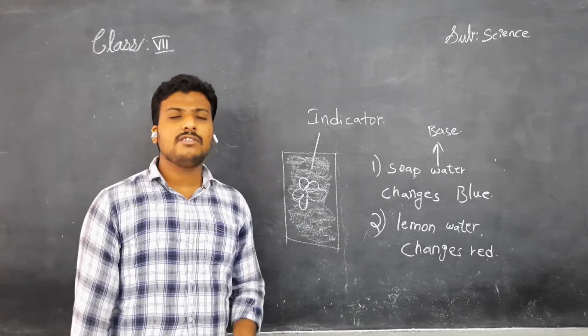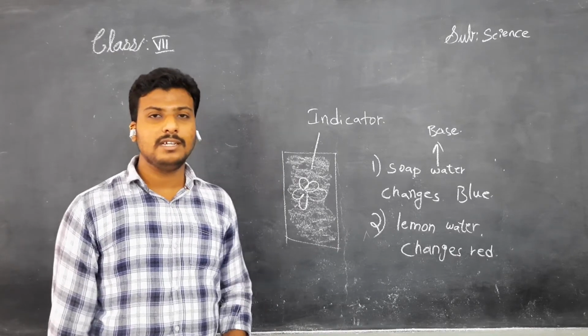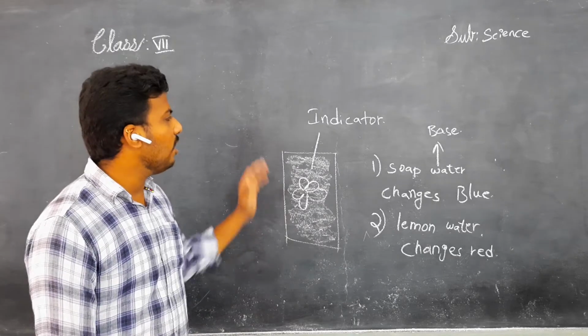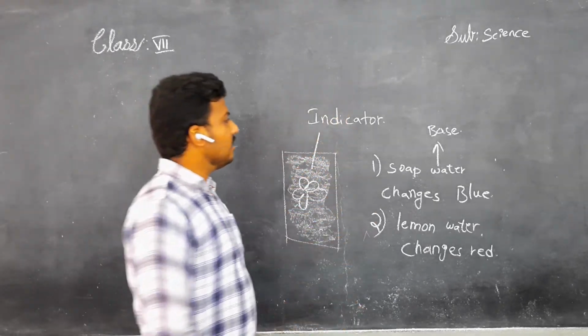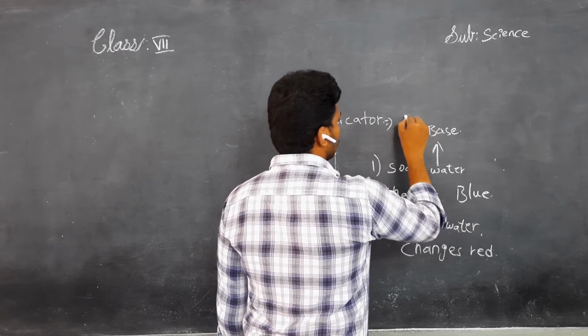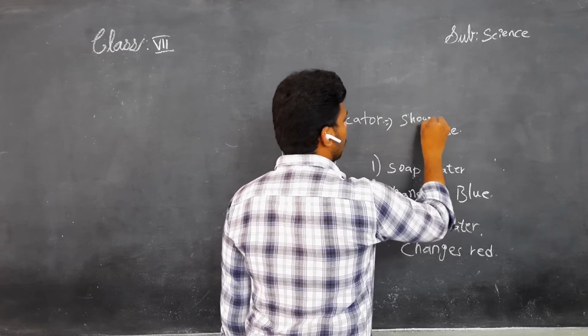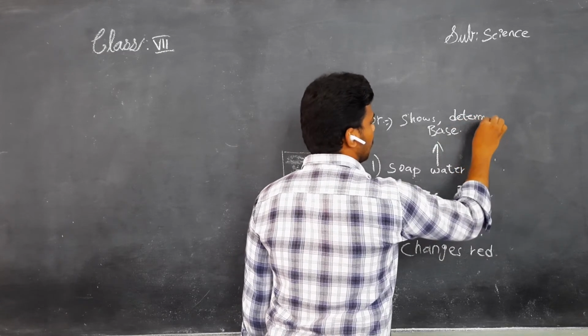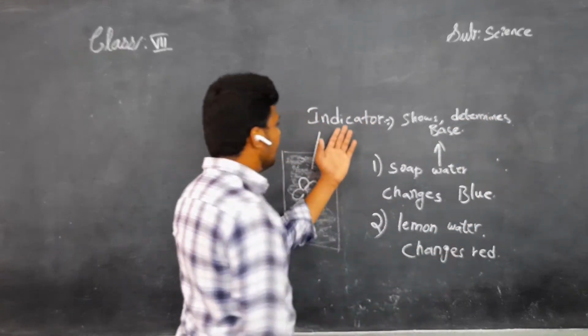These are all indicators. What is an indicator? An indicator is nothing but it simply shows or determines. It indicates.